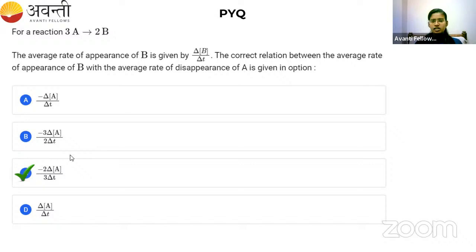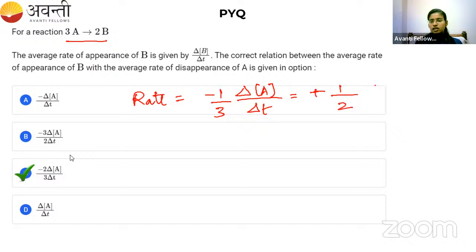So how did we get option C as the right answer? If a reaction is given like this, you need to write the rate. The rate of the reaction is equal to minus 1 by 3 del concentration of A by del T, which is equal to plus 1 by 2 del concentration of B divided by del T. Now the rate of appearance of B is given by this term.